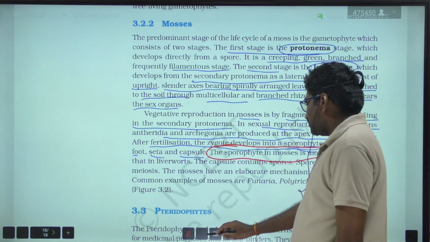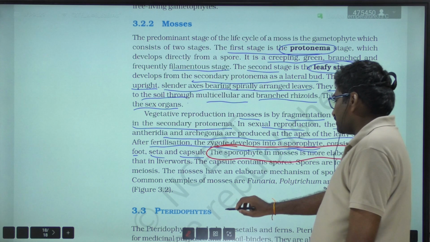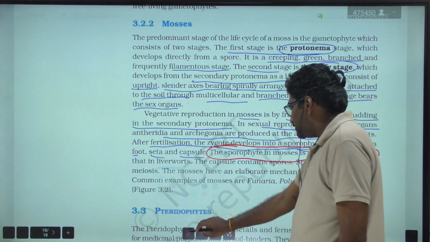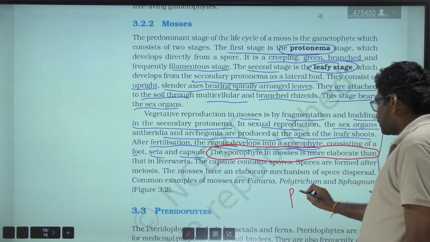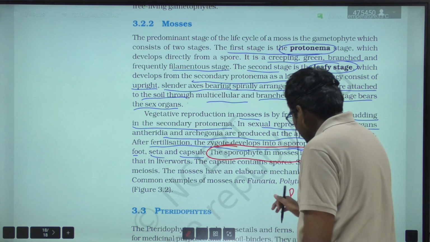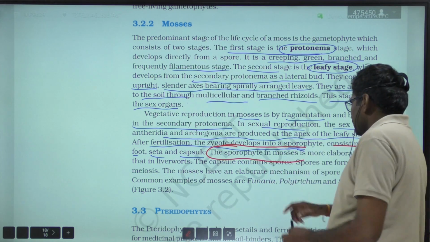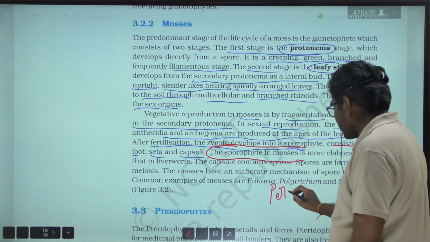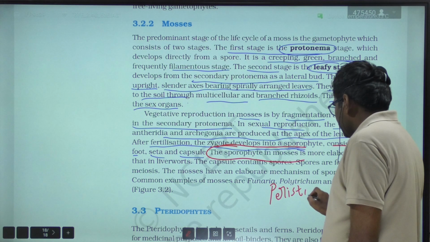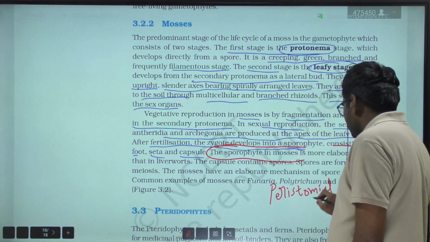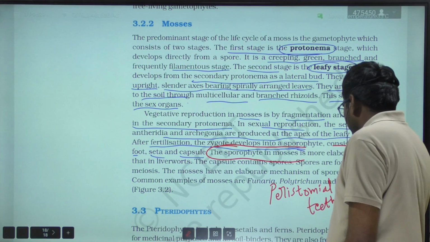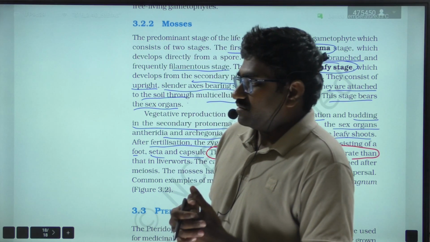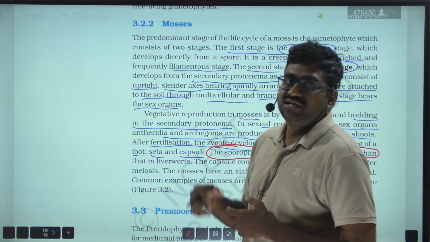The capsule contains spores and these spores are dispersed by peristomial teeth, whereas in liverworts the spores are dispersed by elaters.